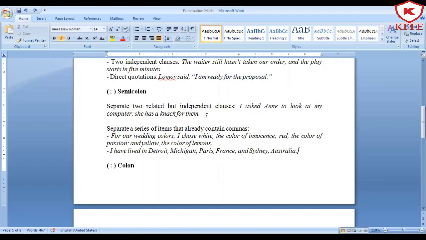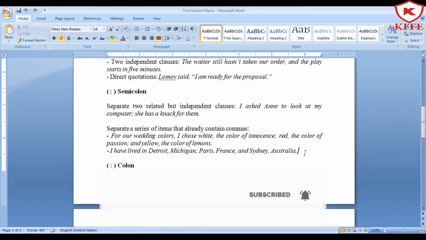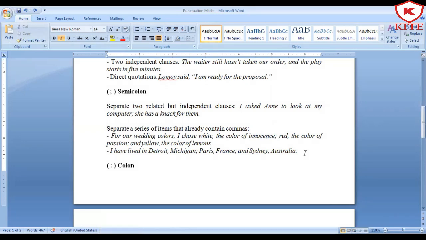It is used to separate two independent clauses, and also it can be very skillfully used with commas. Supposing you're planning to give some kind of IELTS or TOEFL exam, let me tell you, making proper usage of these semicolons will give you good marks. So this is it in this lecture. We will continue the same topic in the next lecture as well. Till then, study it. Have a nice time.